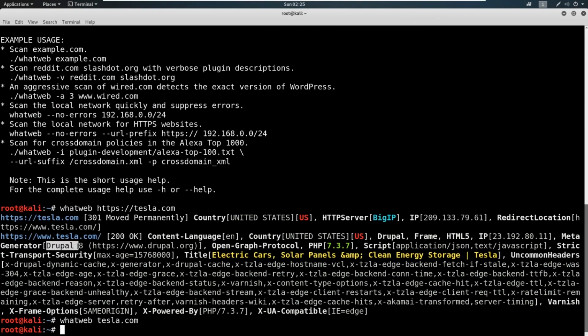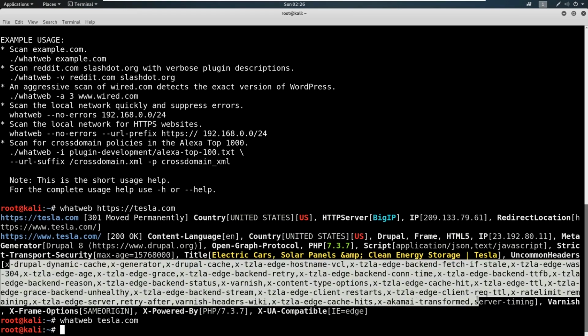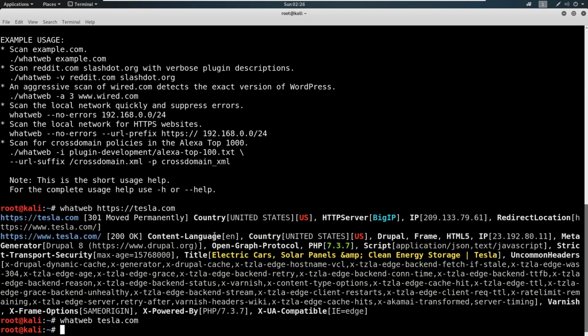So look, we can pull down Drupal 8. We didn't know what kind of Drupal it was running on. Now we know it's Drupal 8. We see that it's running PHP 7.3.7. That's identification too that we didn't have previously. So using more tools to our advantage gives us more information. And we can pull down the headers that it has here, and you see they have different types of headers, which we're not going to get into quite yet. When we get into the web app portion of this, we'll talk more about headers. But this is just yet another thing that we need to look at, and we pull down an IP address as well. So a little bit more information that we can gather here and just keep going from this.